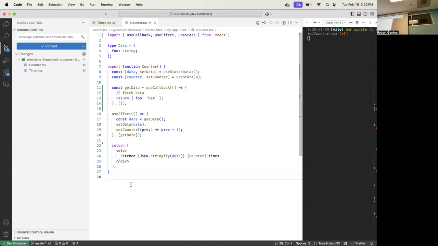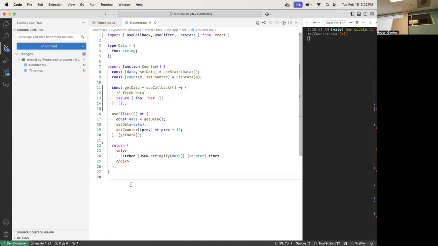So I get the same reference. Now I pass that reference into my useEffect. Is it the same? Yes, because getData is the same. Therefore, useEffect does nothing. So I render, and then I'm done. I look in the event queue. There's nothing in the event queue, and I sit there.